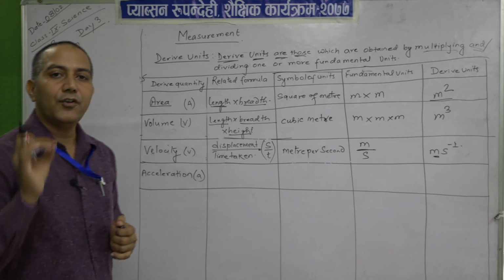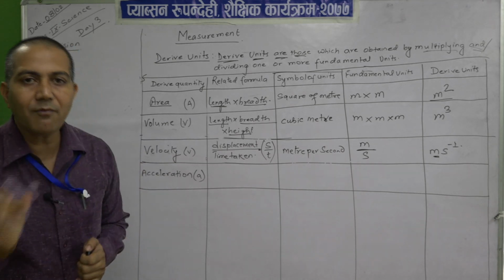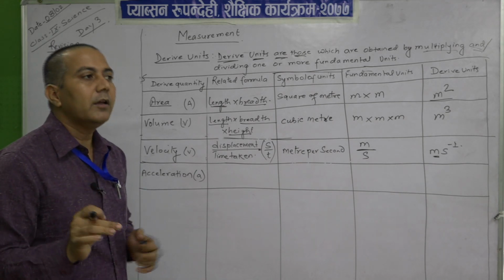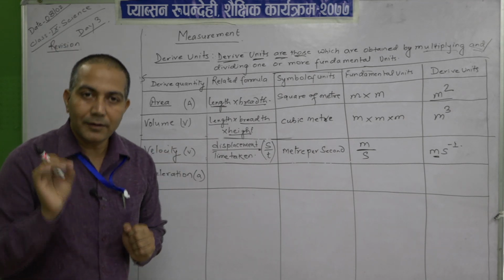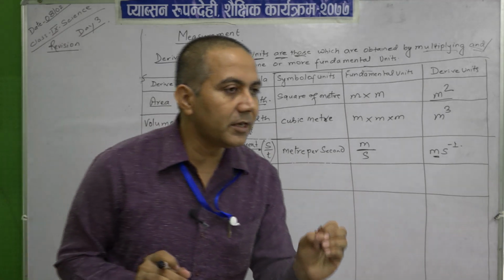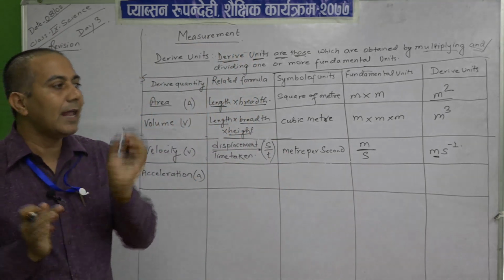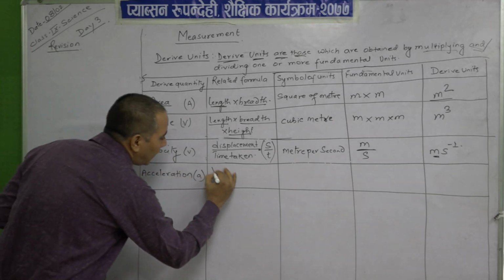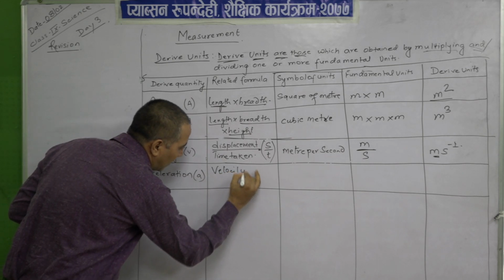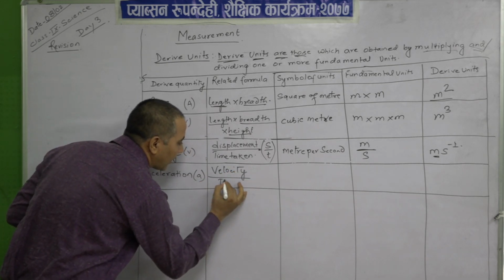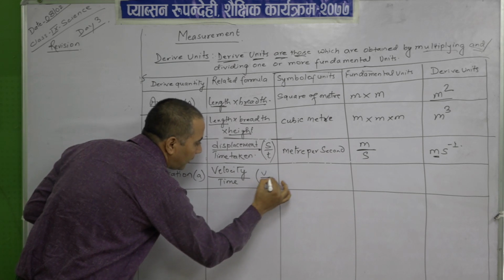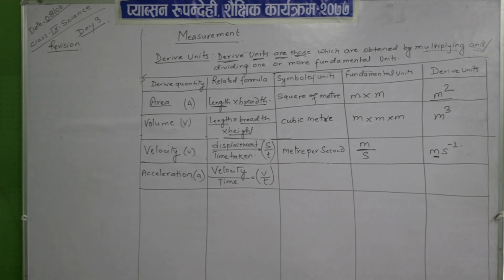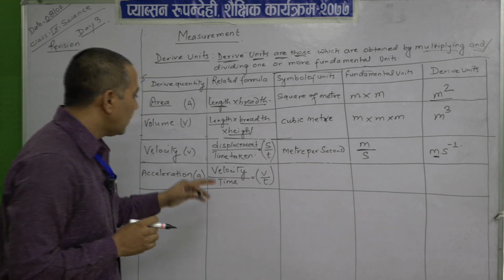Yes, that is the rate of change of velocity. Change of velocity, you understand. Rate means with time. So, that means velocity change with time, v upon t.